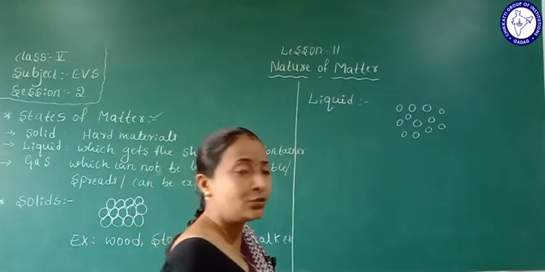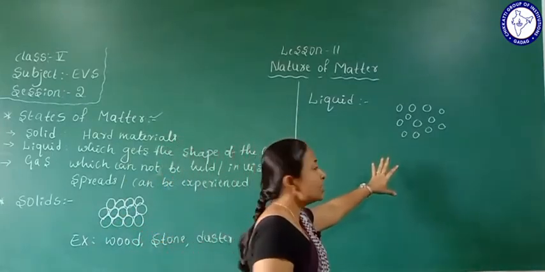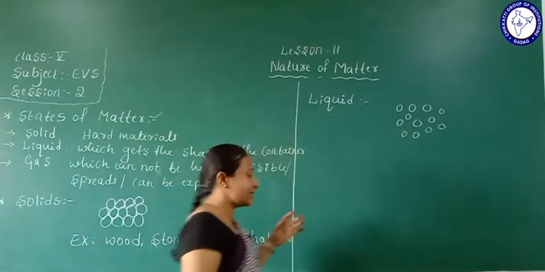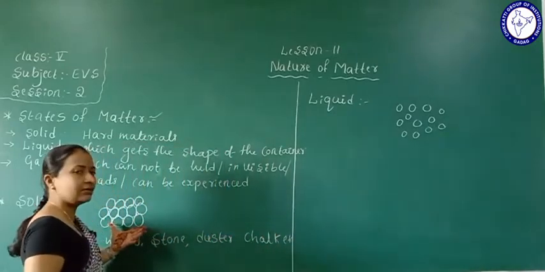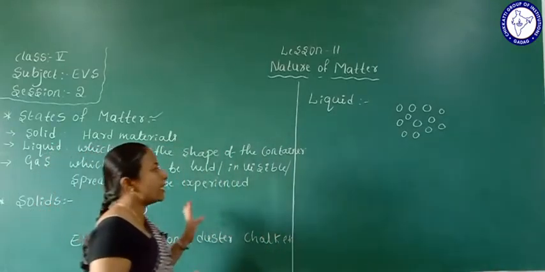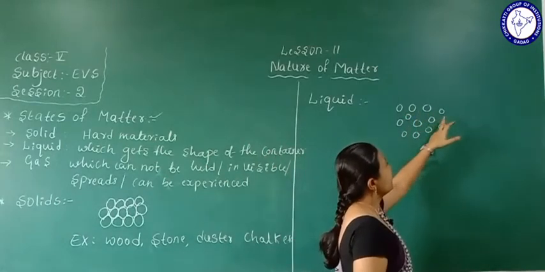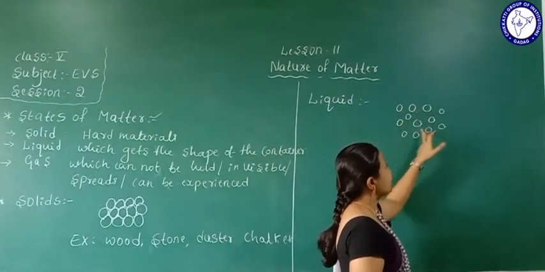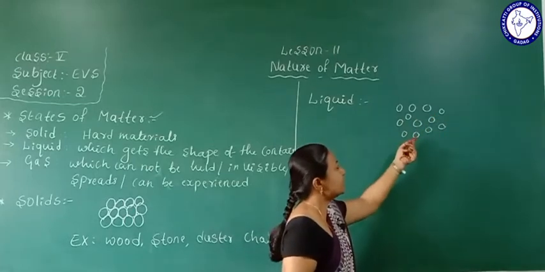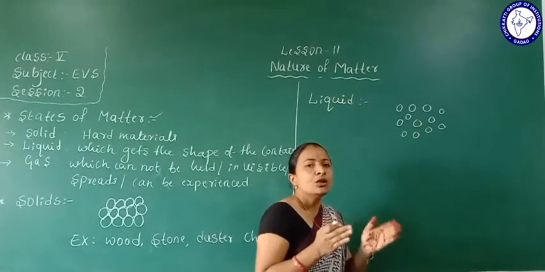So compared to solids, how are the particles arranged? In solids the particles are closely arranged, but in liquids there is space in between, see here, it is visible. These spaces mean that the particles are arranged loosely.